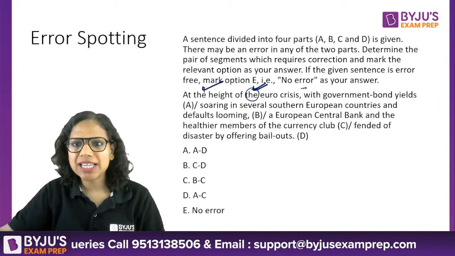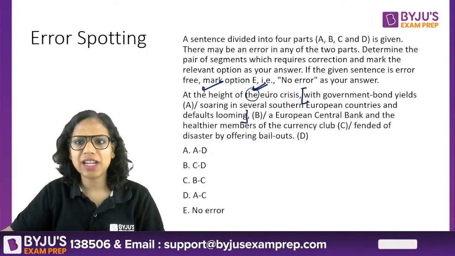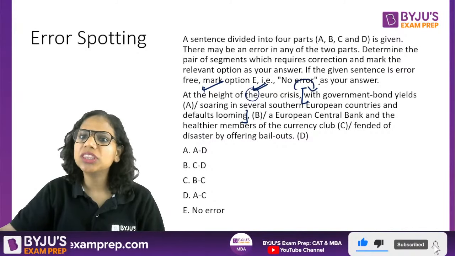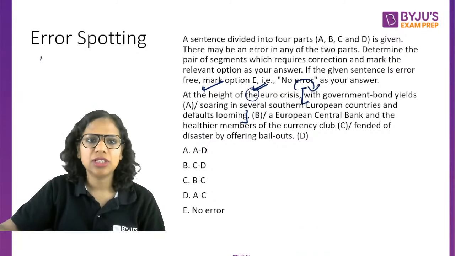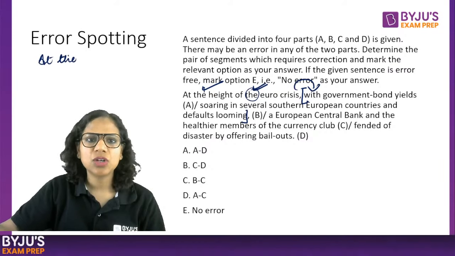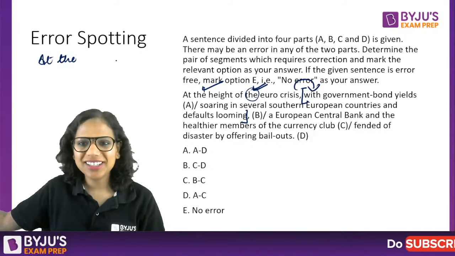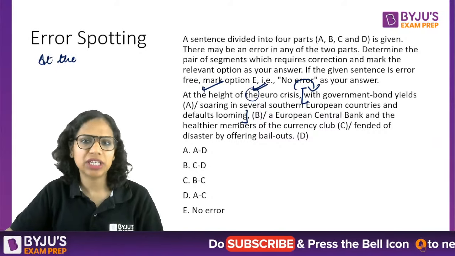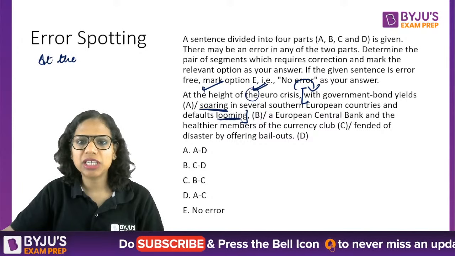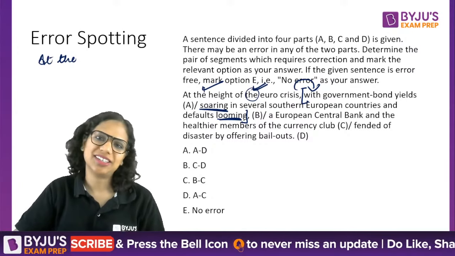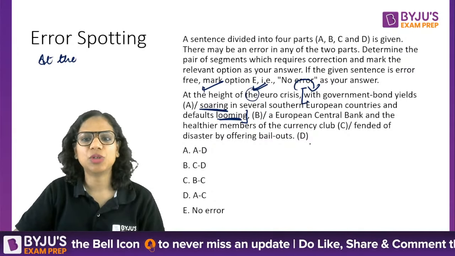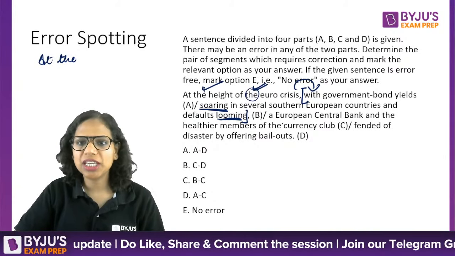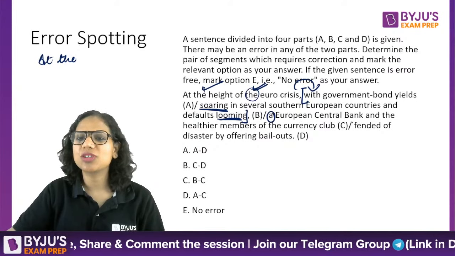This phrase has been added in between the sentence. So, at the height of the euro crisis, with this happening, that's what I want to say. At the height of the disaster, with a lot happening. So, this form is correct, with soaring and looming, right? Some of you must be thinking that this is wrong, but this is fine. It's a phrase that has been added in between the sentence. So, at the height of the euro crisis, with a lot happening, a European Central Bank.